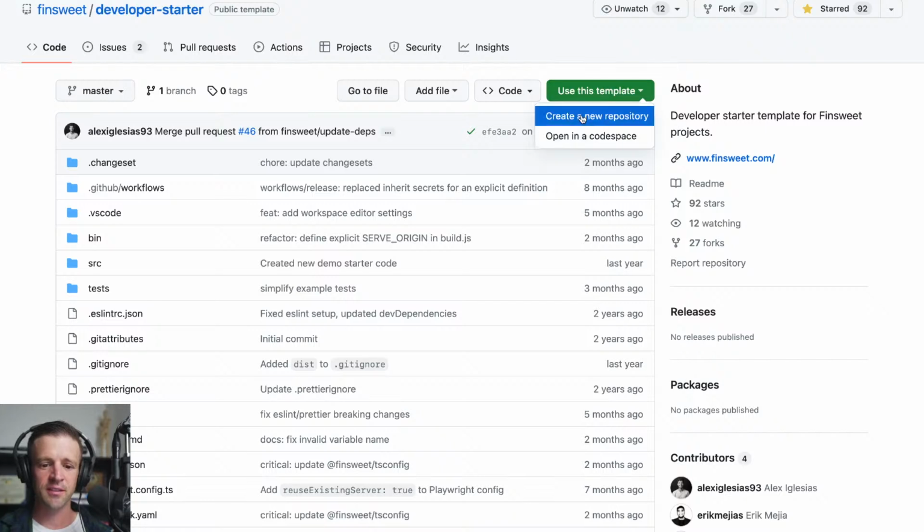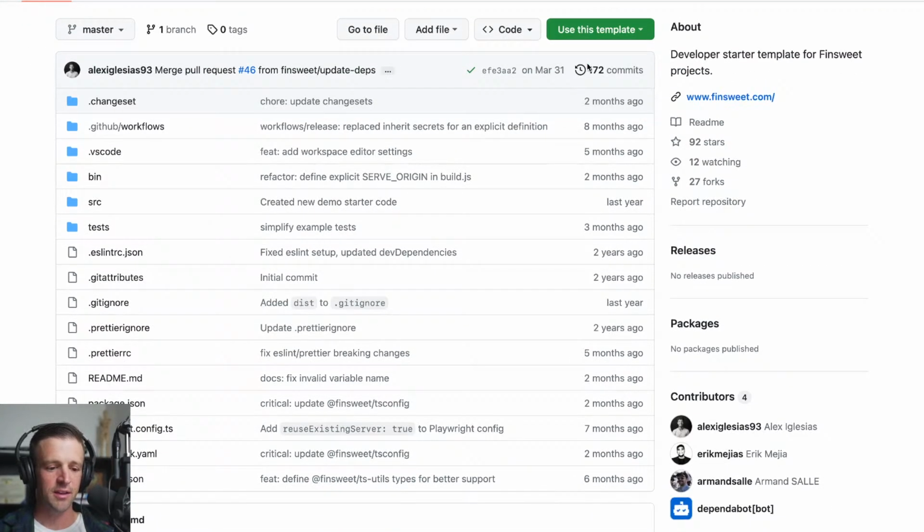But what you can do is use this template, create a new repository, and essentially you have what we just built out of the box with a ton of other bells and whistles on top of it. Yeah, that's really all I want to do.